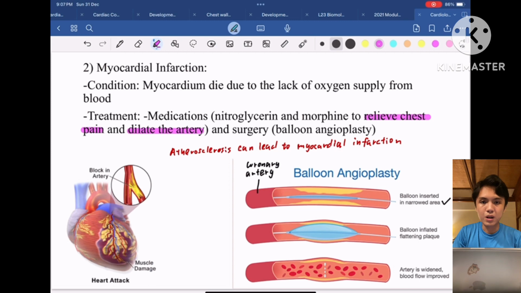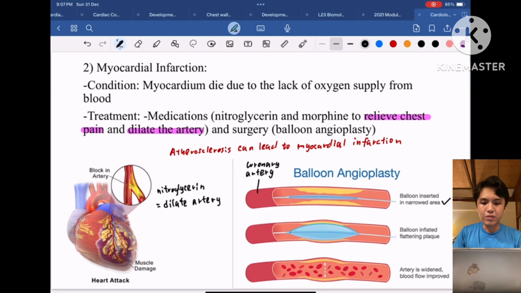The treatment for heart attack is taking medications such as nitroglycerin and also morphine to relieve the chest pain and to dilate the artery, because maybe the artery is narrowed, causing the blockage of blood. So these drugs can dilate the artery to improve blood flow to the heart muscles. And finally, surgery, which is balloon angioplasty, can be done to treat myocardial infarction.